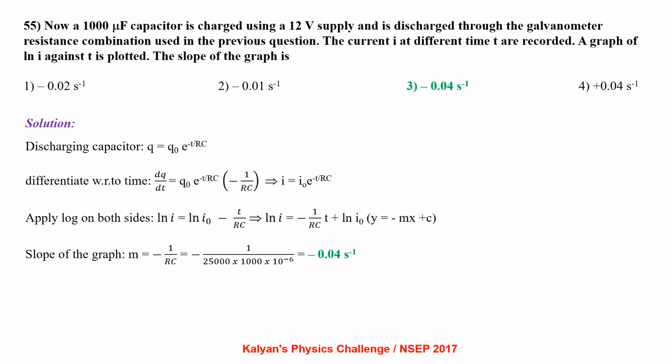That is, ln I equals minus 1 by RC t plus ln I naught, which is in the form of y equals minus mx plus c. It is a straight line with a negative slope and positive y-intercept. The slope of the graph m equals minus 1 by RC, that is minus 0.04 second inverse.